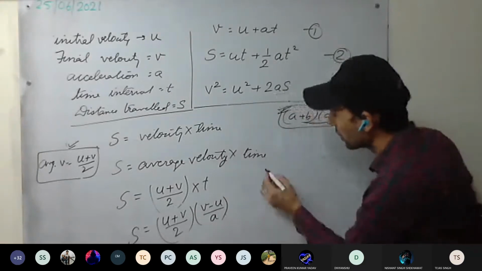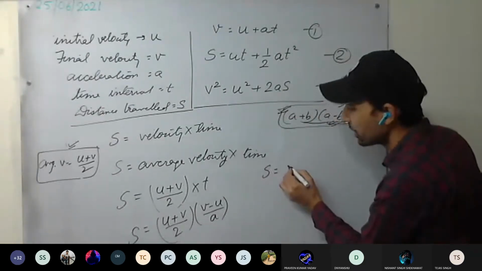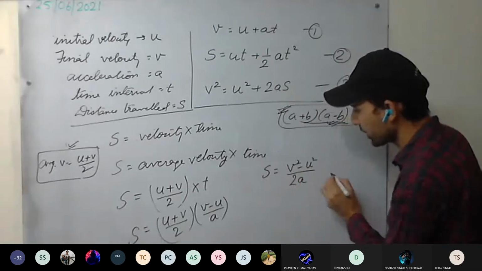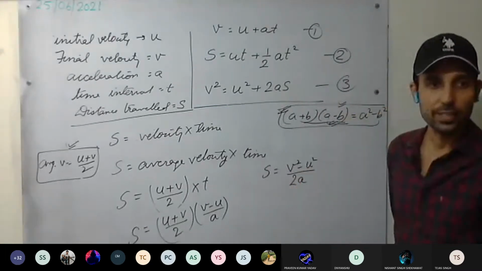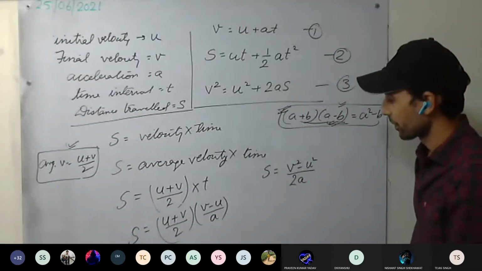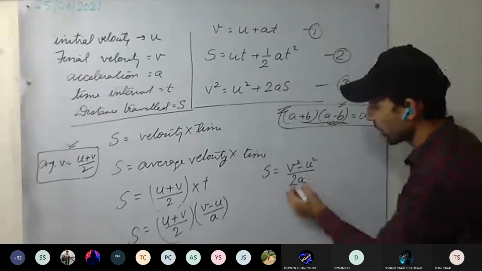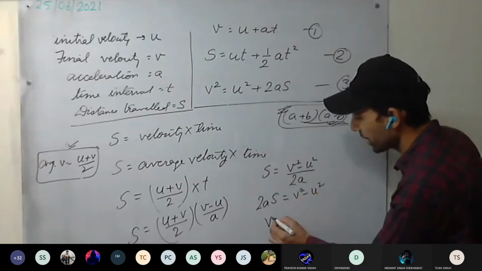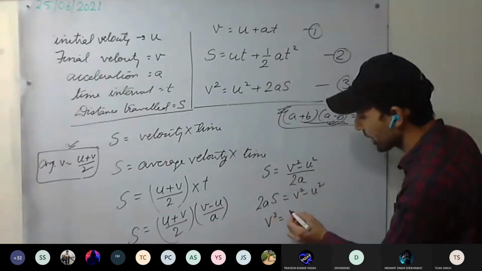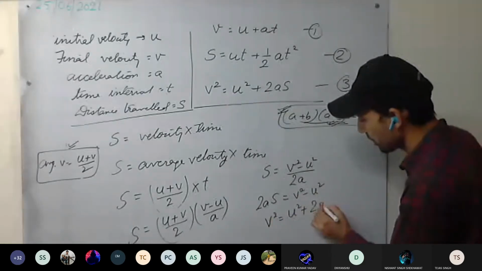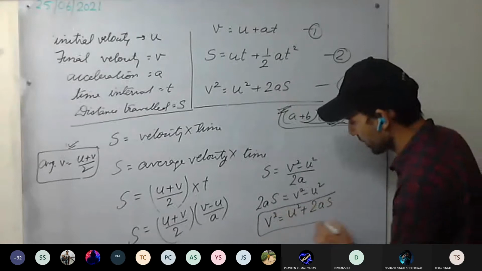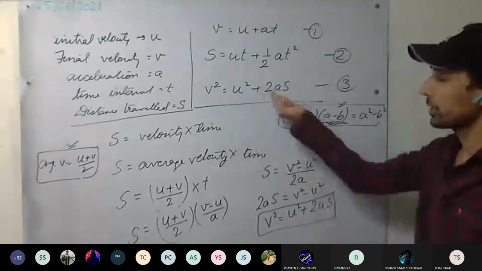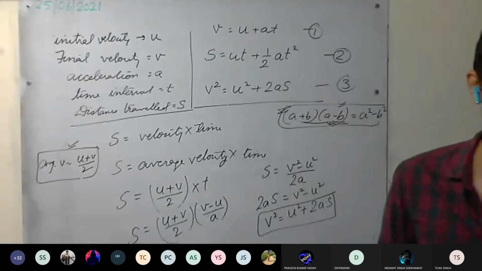Okay. Now, S will be what? V square minus U square upon 2A. Take 2A to that side: 2AS equal to V square minus U square. Or we can write V square equal to U square, taking it that side, U square plus 2AS. V square equal to U square plus 2AS. Understood this one?